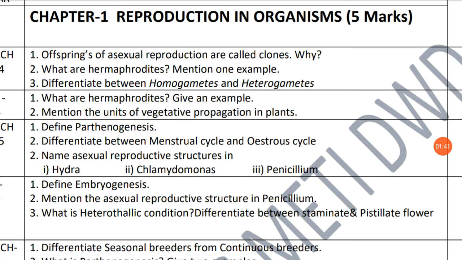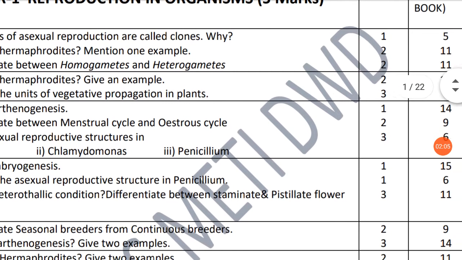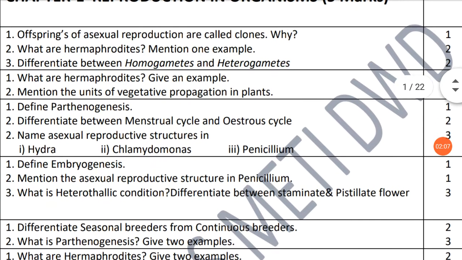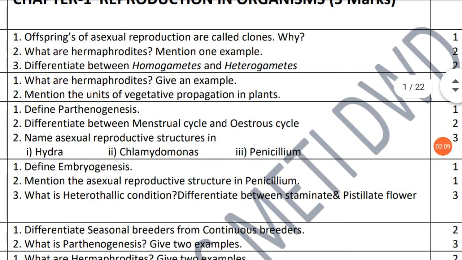What are hermaphrodites? Mention one example. Hermaphrodite meaning and one example are very important here. Hermaphrodites means in one organism both male and female gametes are present in one body. That phenomenon we call hermaphrodite. Mention one example, that is earthworm. That answer is present in the NCERT book, page number 11.